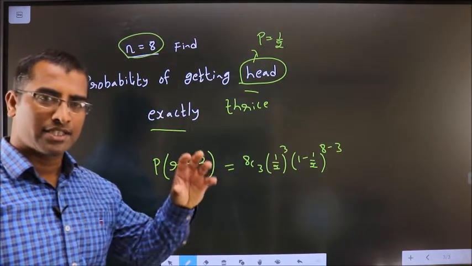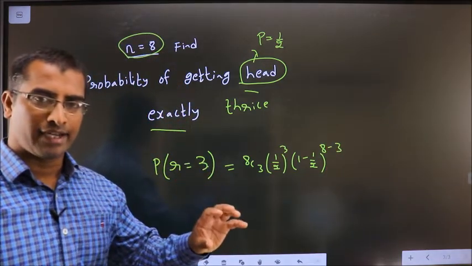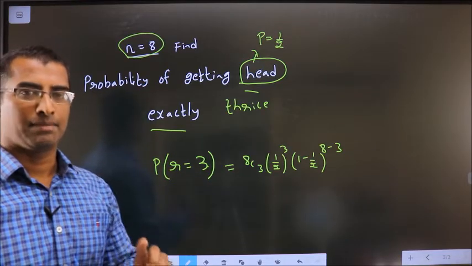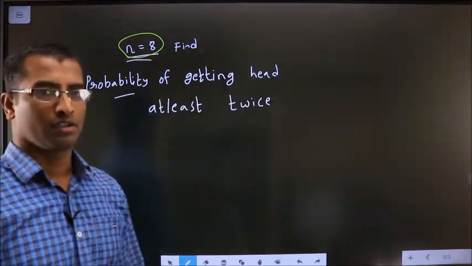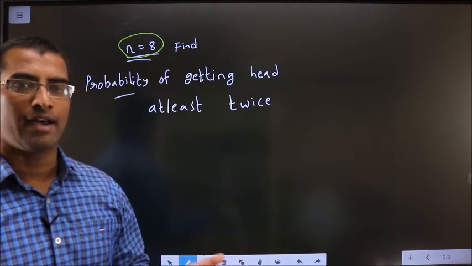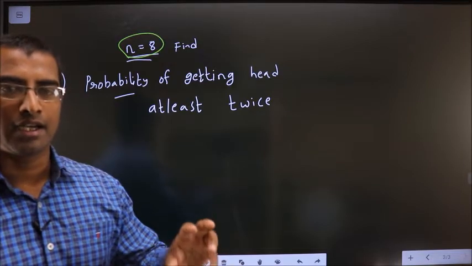Clear? Whenever the word exactly is specified, you will get only one value for r. Remember that. For this statement, what will the values of r be? What values can r take?